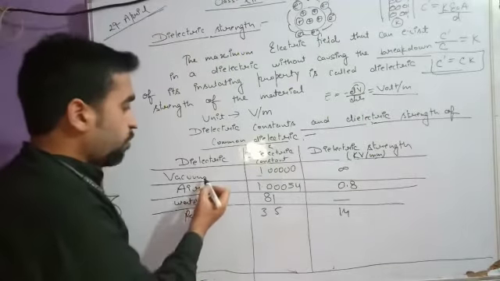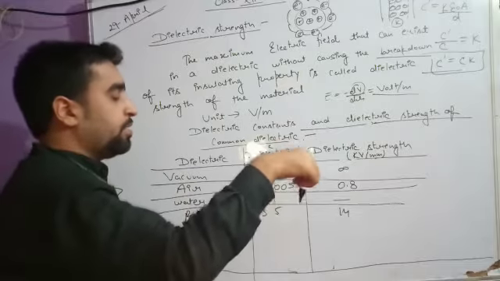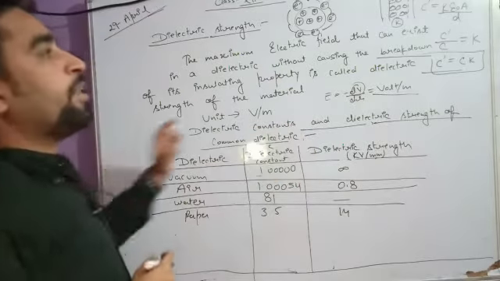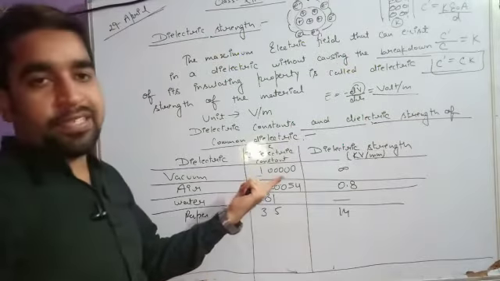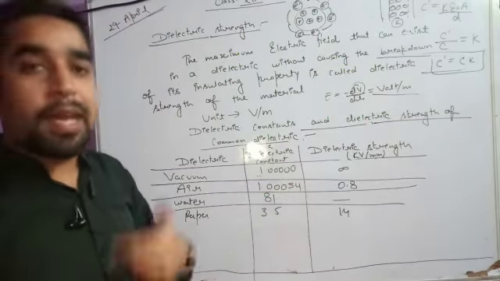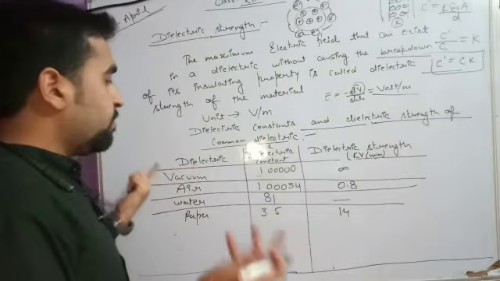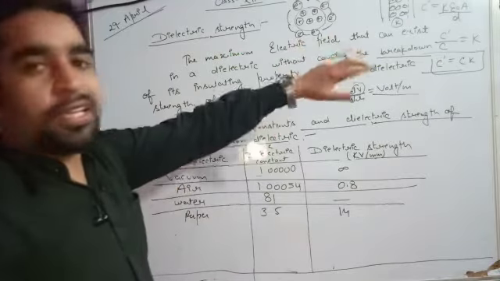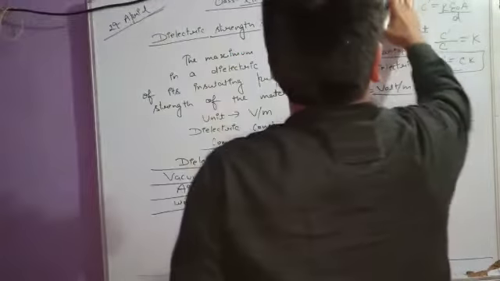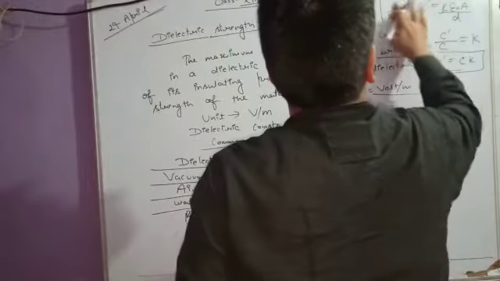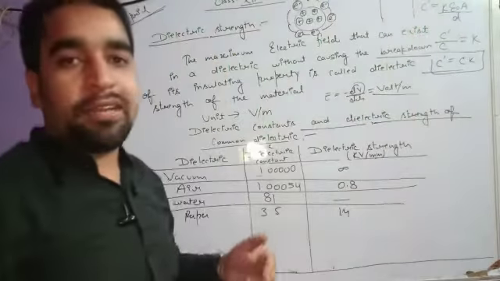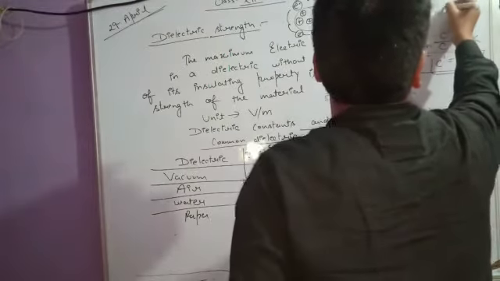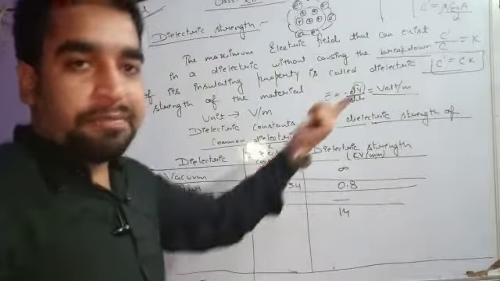If vacuum is used as the dielectric material, by how many times will the capacitance increase? One time, because nothing is present. If earlier the capacitance was epsilon naught A upon D and we fill vacuum, it will remain the same.